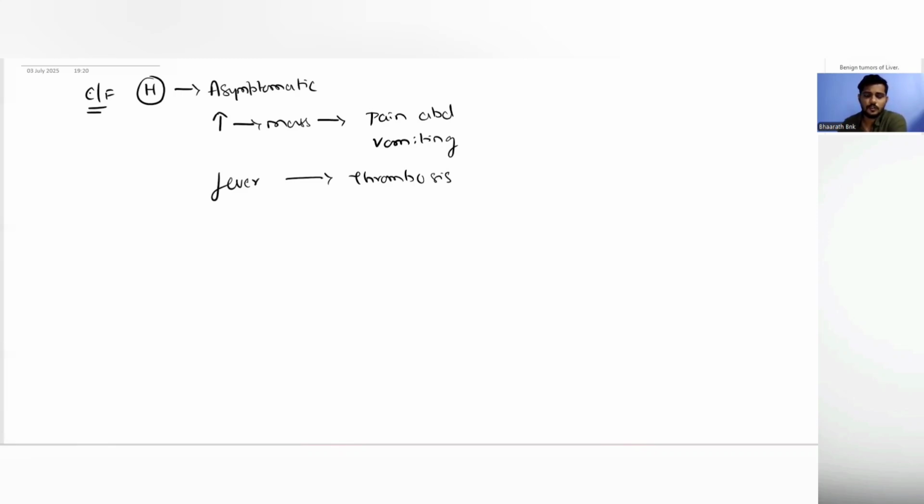So there is a known syndrome that is associated with hepatic hemangioma, which is called Kasabach-Merritt syndrome. So this Kasabach-Merritt syndrome has the following components. It has hepatic hemangioma, consumptive coagulopathy, and thrombocytopenia. Right? So this is the triad of Kasabach-Merritt syndrome.